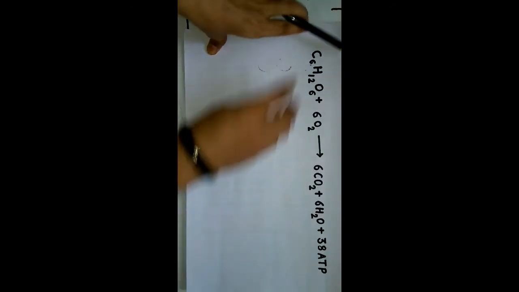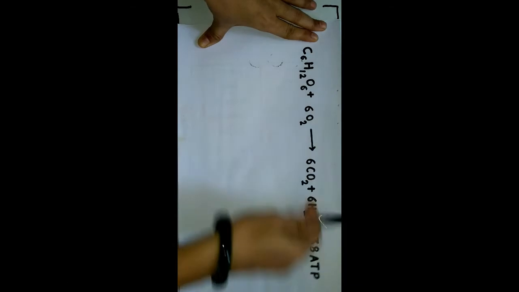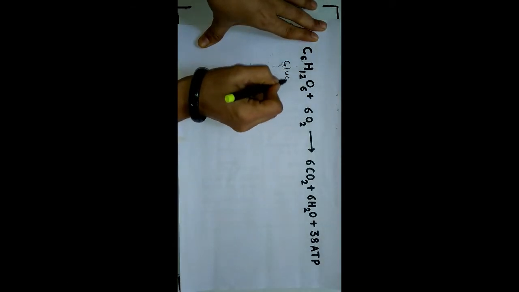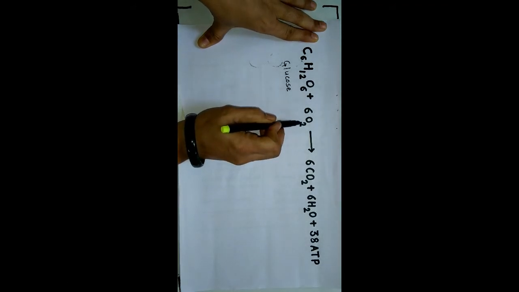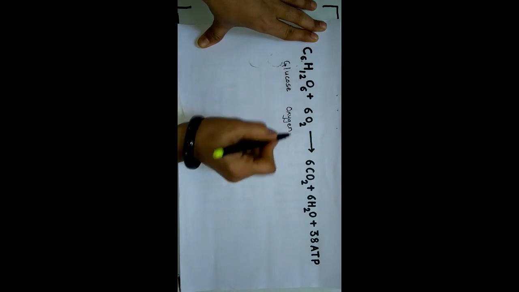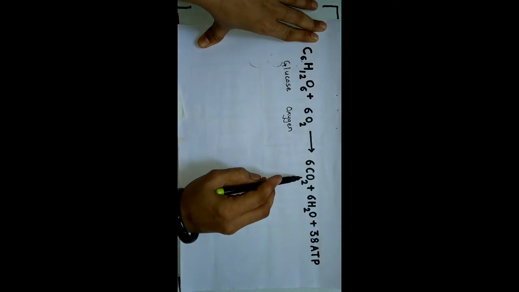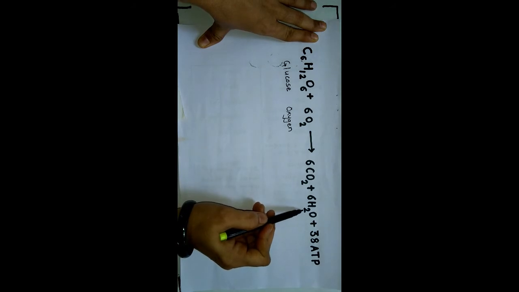Here is the equation for respiration: C6H12O6, that is glucose, plus 6O2, that is oxygen, which is required for oxidation, and products are 6CO2, that means carbon dioxide, 6H2O, that means water.